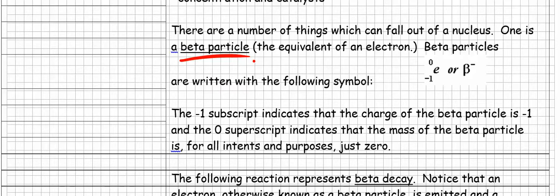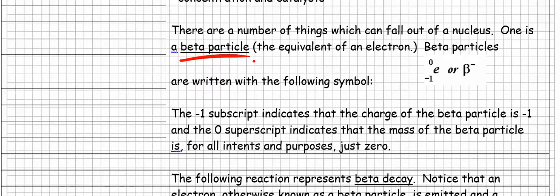Now, I know you're bright people and you're going to say, wait a minute. What do you mean an electron has been ejected from the nucleus? The electron was not present in the nucleus in the first place. How can you eject an electron from the nucleus when it wasn't there to begin with? Well, it's important that you understand that it's not an electron. It's the equivalent of an electron, but it's a separate species, one that exists in the nucleus.